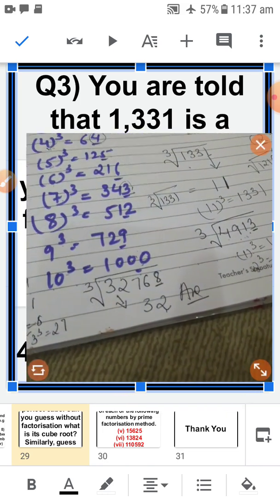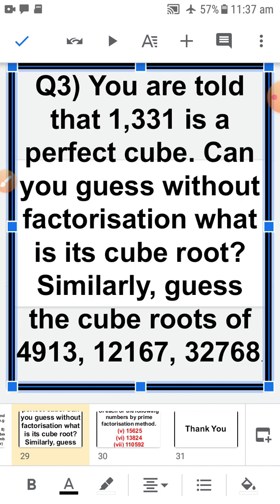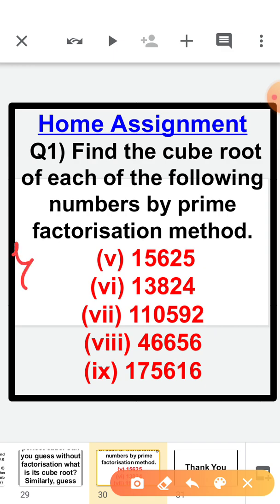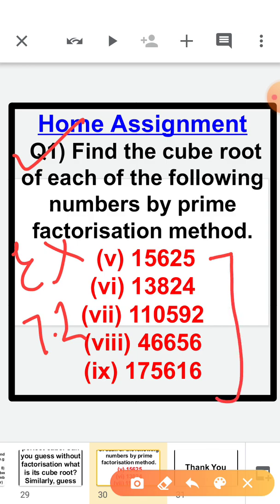Okay, I hope my concept is clear to you. Now with this your chapter has been finished, children. Let's see the home assignment. The home assignment is from exercise 7.2, question number 1, last 5 parts. Try these questions in a rough notebook first, after that figure out.